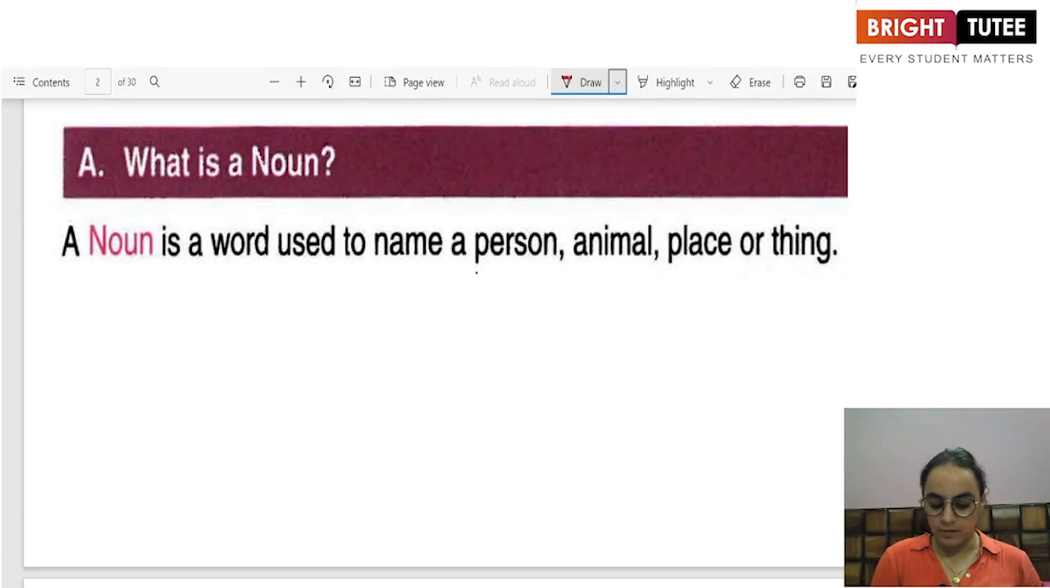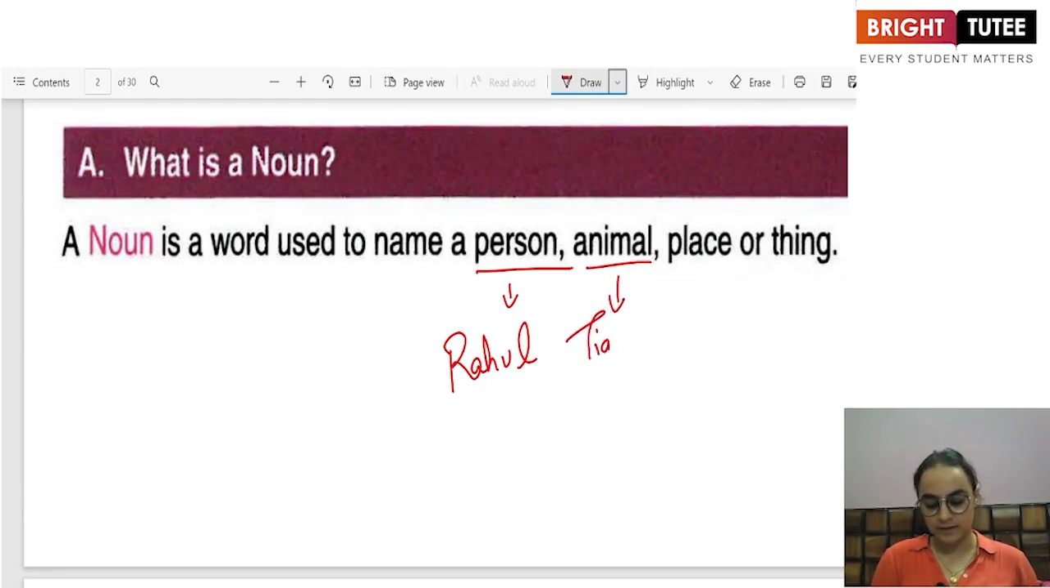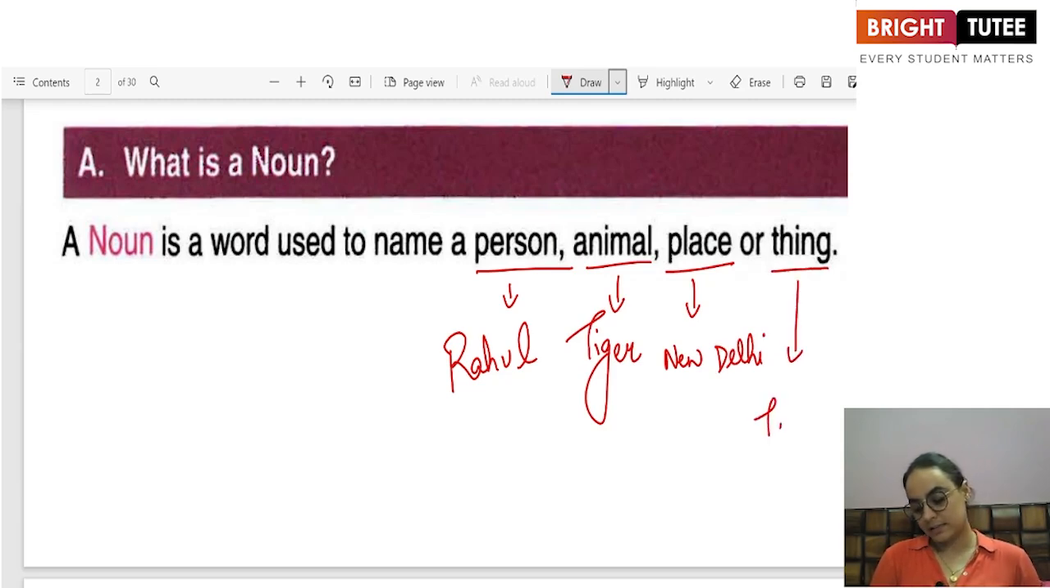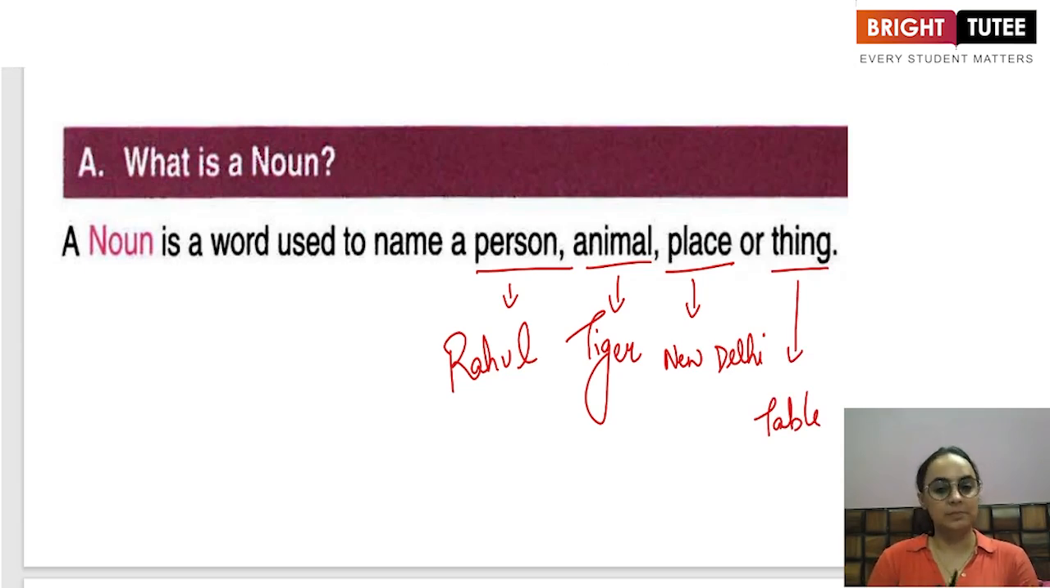If I talk about a name of a person, let's say if I use the name. If I talk about the name of an animal, if I say tiger. If I say the name of a place, let's say New Delhi. If I talk about the name of a thing, let's say table. So, the name of a person, place, animal, thing, all this refers to a noun.